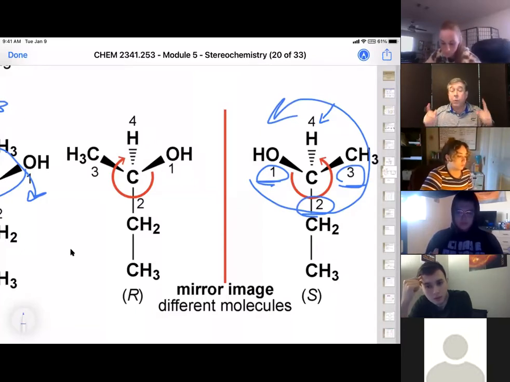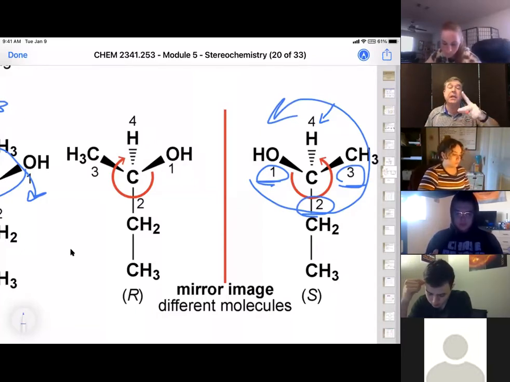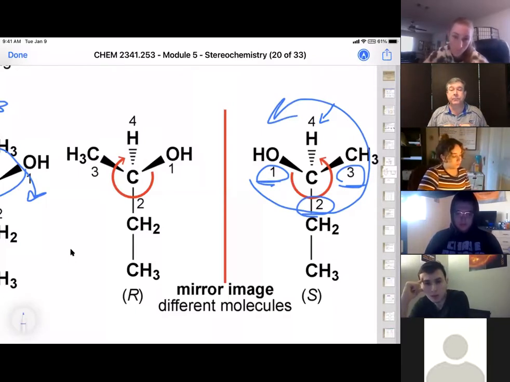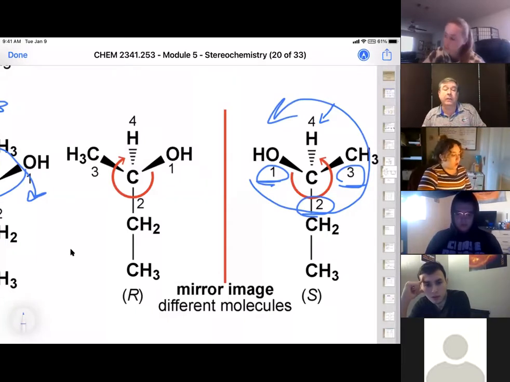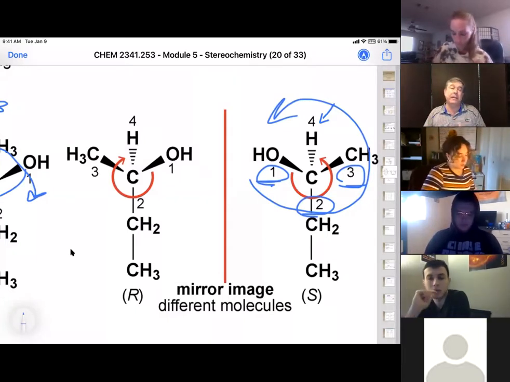Okay. Now the cool thing is, once you assign one of the enantiomers, the other one's always going to be the opposite, because they are non-superimposable mirror images. So that is how you would find, number one, draw the other isomer, and number two, assign the other isomer.